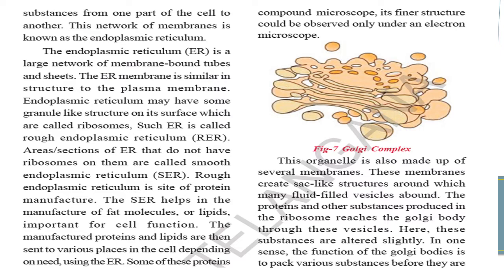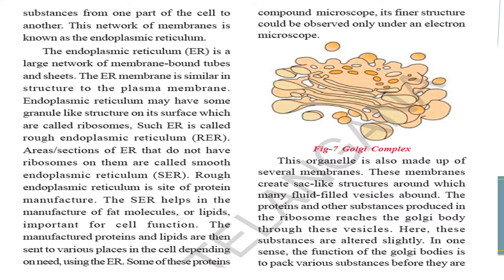ER is a short form of it. It is a large network of membrane bound tubes and sheets. The ER membrane is similar in structure to the plasma membrane. Endoplasmic reticulum may have some granule-like structures on its surface, which are called ribosomes. Such ER is called rough endoplasmic reticulum, RER. Sections of endoplasmic reticulum that do not have ribosomes on them are called smooth endoplasmic reticulum.